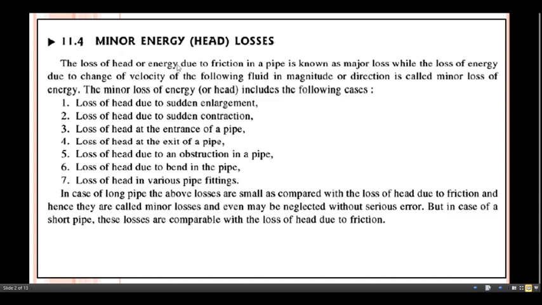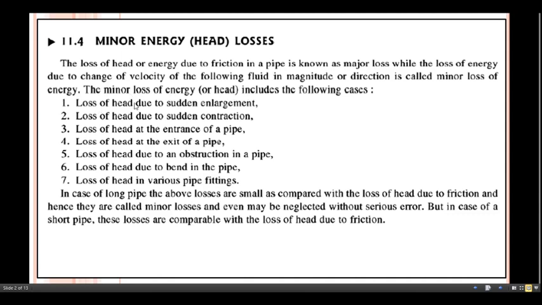The loss of head or energy due to friction in pipe is known as major loss, while the loss of energy due to change of velocity of the flowing fluid in magnitude or direction is called minor loss of energy. The minor loss of energy includes the following cases.